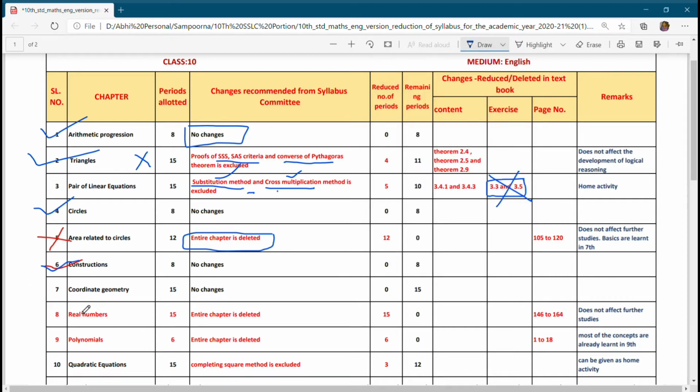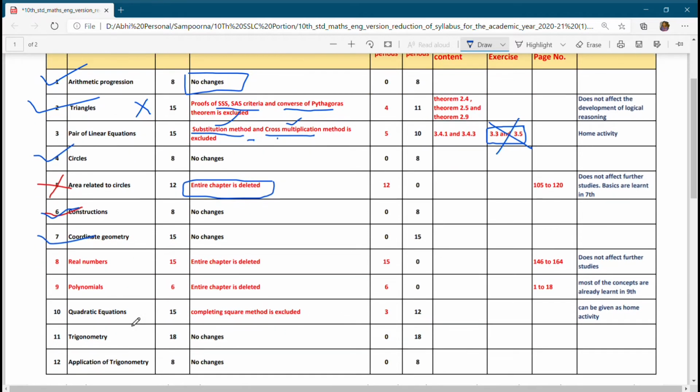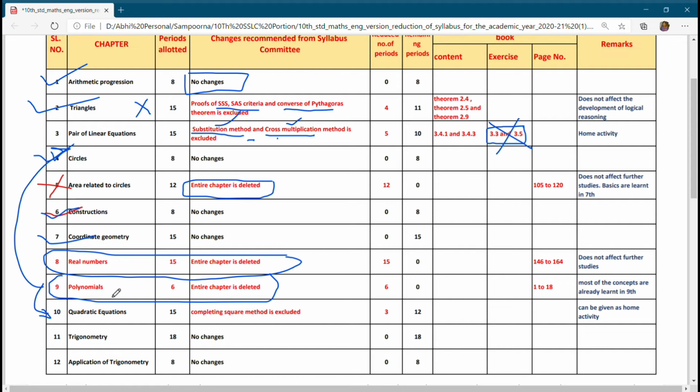Coordinate geometry, no changes. Then real numbers, the entire chapter has been deleted. Polynomials also, the entire chapter has been deleted. But my dear friends, the polynomials chapter has an interlink with pair of linear equations, and it will also come in quadratic equations like factorization. If you solve a few problems on polynomials just for practice, then you will have a good hold on pair of linear equations and quadratic equations.